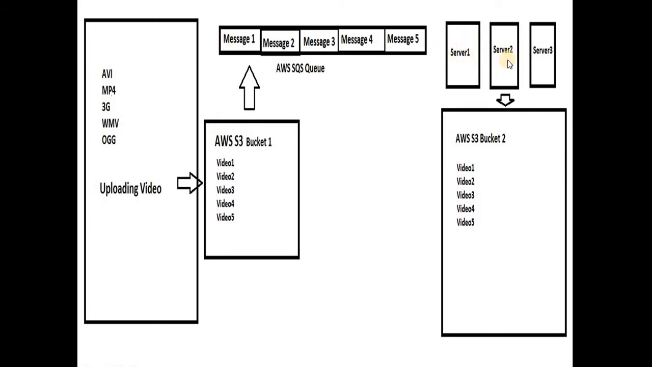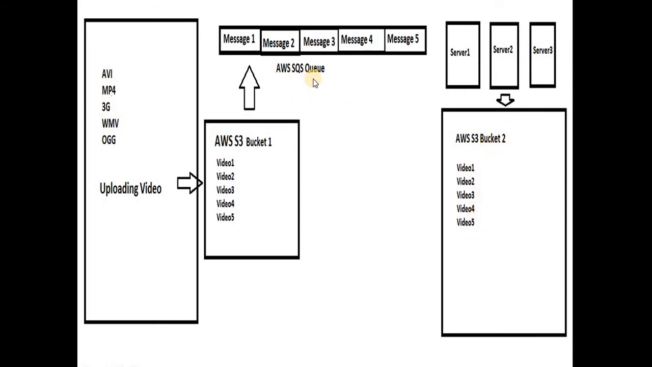Now we have the servers here: server 1, server 2, server 3. These are the applications. These applications look for messages inside the queue. Once there is a message inside the queue, these services pick that message, that is, the path. So these services pick that path, and from that path download the video, process that video to convert it to one particular format, and upload it to another bucket in that particular format. So we can say that in AWS S3 bucket 1 all the videos have different formats, but in AWS S3 bucket 2 all the videos have the same format.